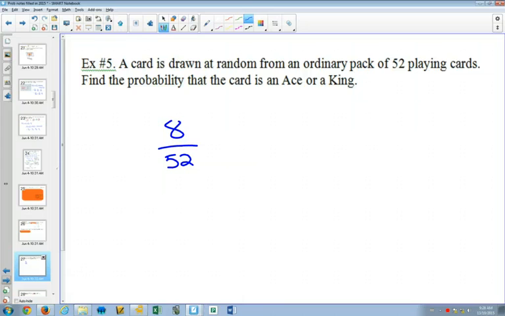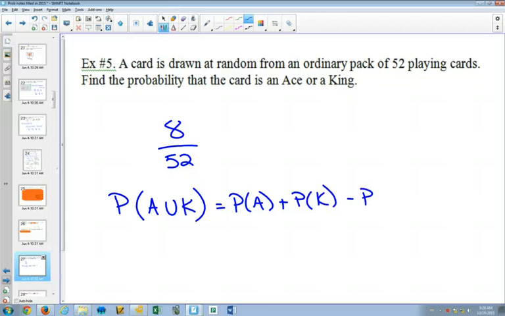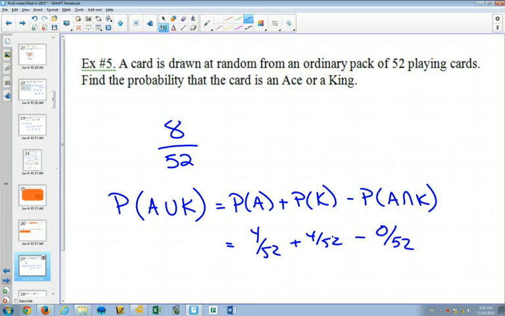Now, if we wanted to go to our formula, our addition formula says, what's the probability of an ace or a king? Well, I'd figure out the probability of ace plus the probability of a king. And even if I write out the probability of ace and king, this is 4 out of 52, this is 4 out of 52. And now there are none that are both. You can't pull out the ace of kings. It just doesn't happen. And so you still get 8 out of 52 that way.